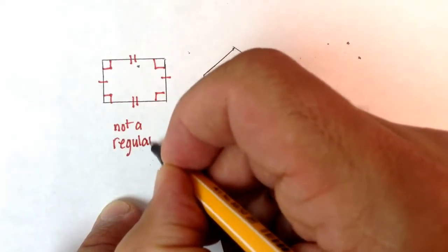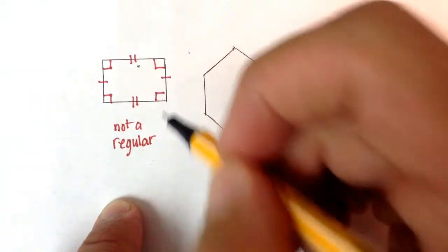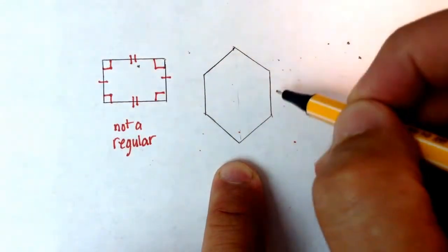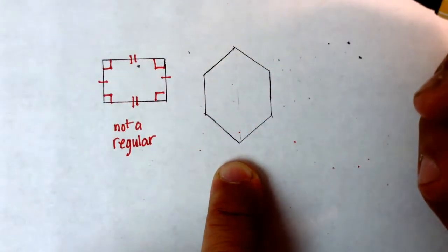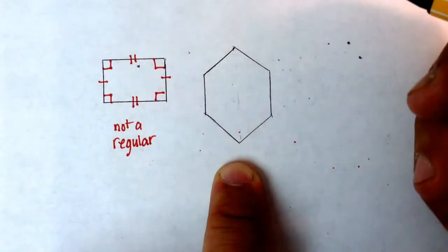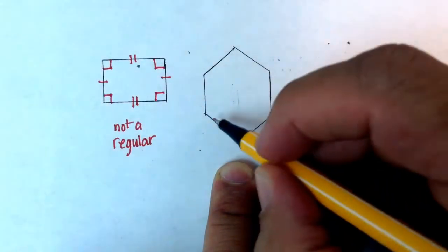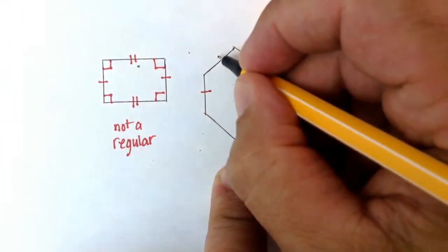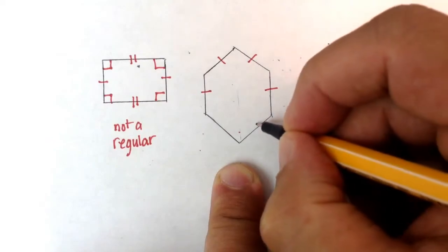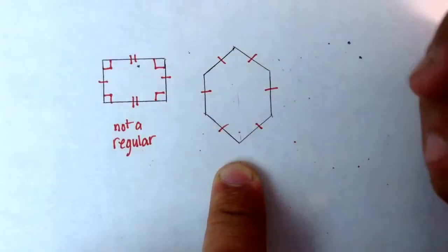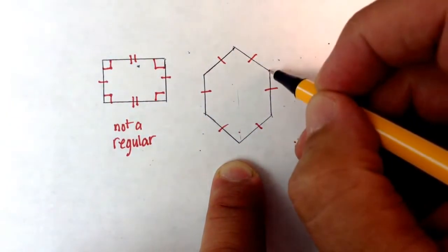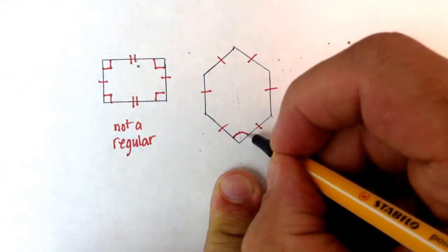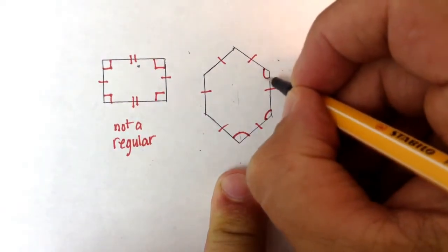Again, regular meaning specifically equiangular and equilateral. Now this one has 1, 2, 3, 4, 5, 6 sides as well, right? But it's drawn a little bit differently than the one we had in the other example. If I were to measure each of these sides, they would all be the same length. And if I were to measure each of these angles, I tried to draw it pretty closely, they're all the same angle as well.